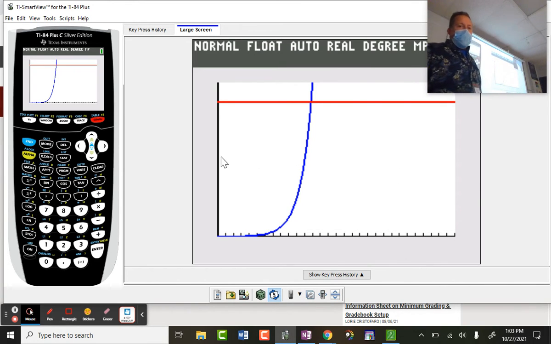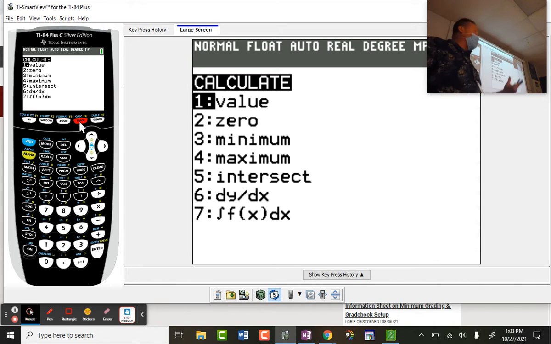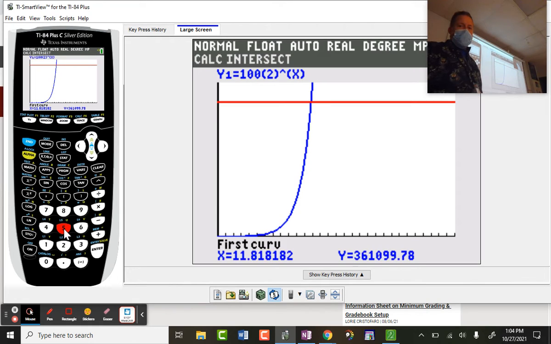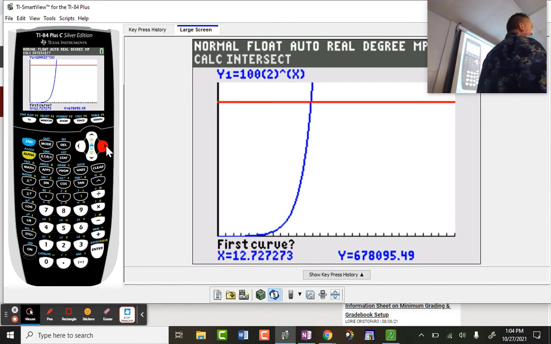And then what do I hit on my calculator for this menu? Second trace, which is calculate. What do I hit? Very simple. Intersect. Something really weird happened in my last hour when I hit this. The cursor was gone. I couldn't see it, and I started freaking out. All you have to do is look down here at this Y value.